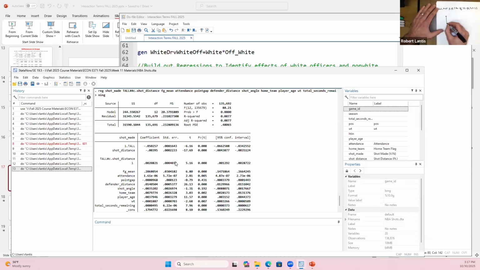So if I'm interested in plotting this to give a nice visualization, the relationship between the distance of the shot and whether or not the shot was made, for individuals who are not tall, when the shot was taken from 0 feet, where would this start out?